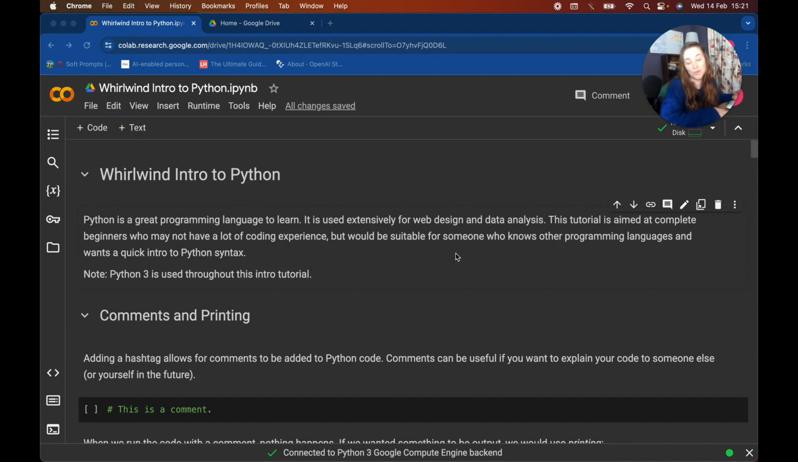Welcome to the Whirlwind Introduction to Python. We're going to be going through how to get started in Python, some key concepts, and we're going to use Google Colab. So this will be in your browser, a link. You should be able to access a link. And what we're going to do is go through this quite fast. We're going to cover quite a lot of content, but it's a good starting point.